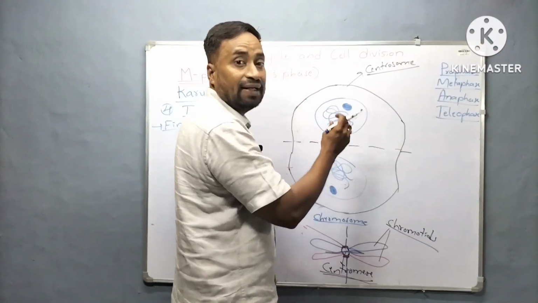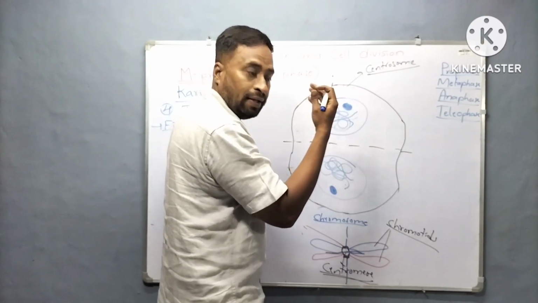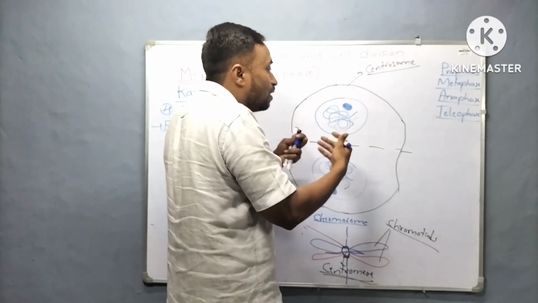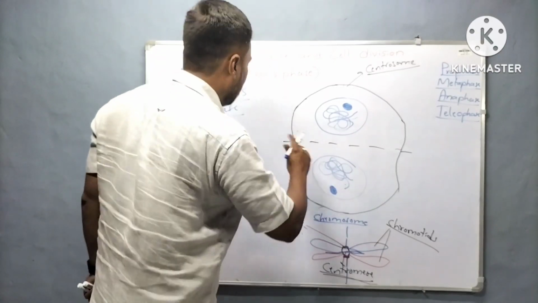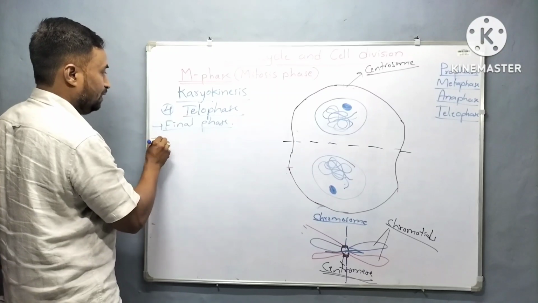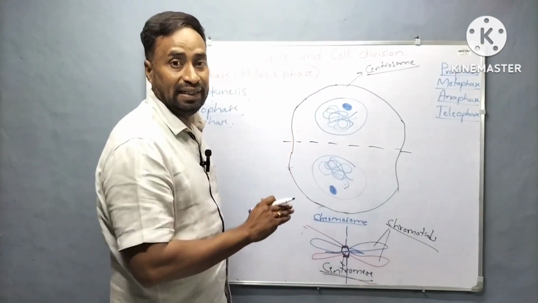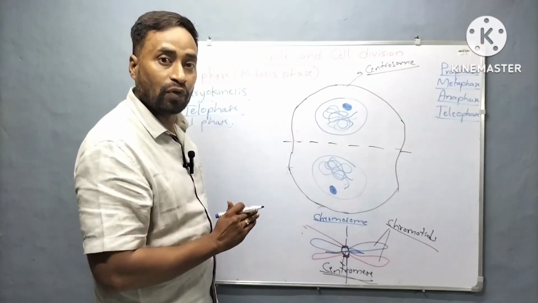All the cell organelles like the Golgi body, mitochondria and endoplasmic reticulum will start reappearing. Just remember, telophase is a reversal phase of prophase.